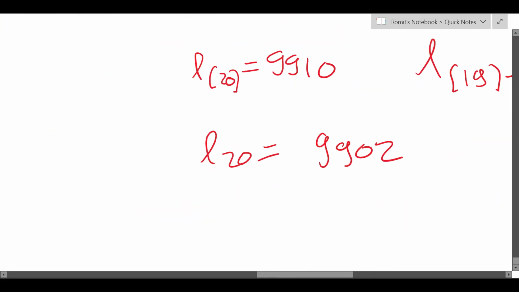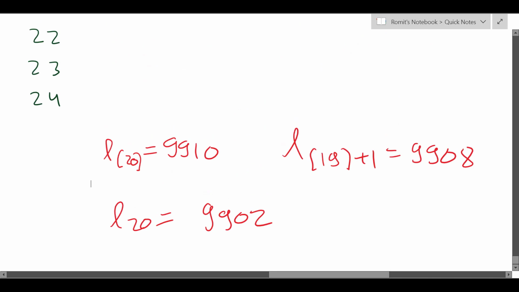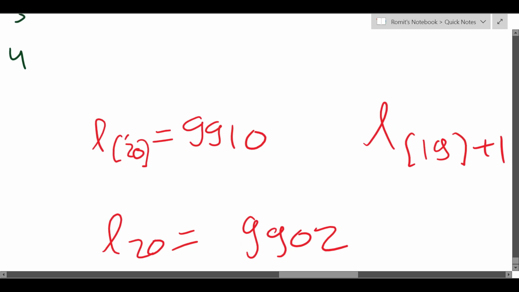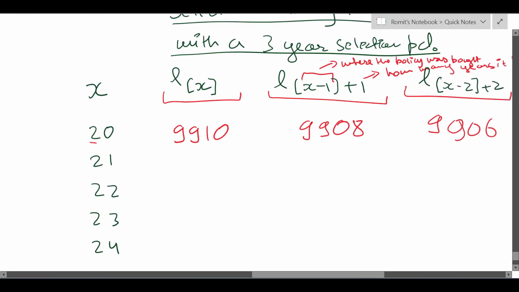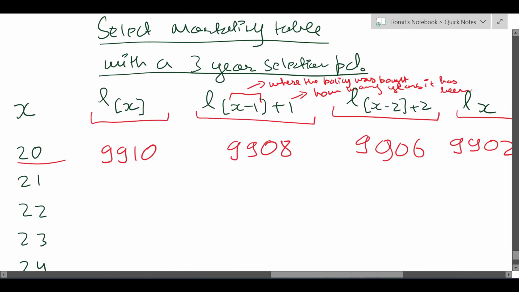So this L[20] denotes the L value for the life which is 20 years old and has just bought the policy. It has just bought it because there is nothing outside the bracket, so outside the bracket there is a 0. Inside, this is a life which bought the policy at age 20 and the current age is also 20. How do I know that? First, it's corresponding to 20. Second, if you want to find the current age, you can just take the thing inside the bracket and outside the bracket and add it.